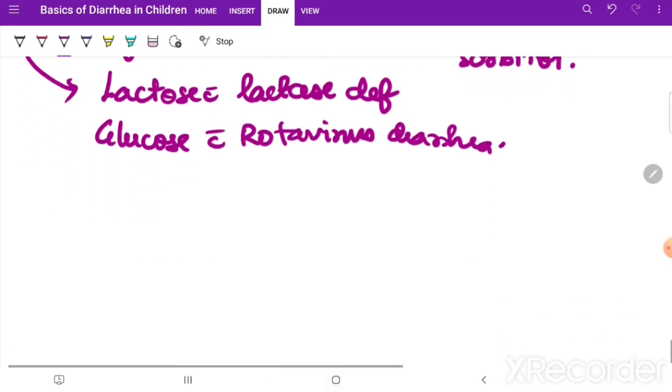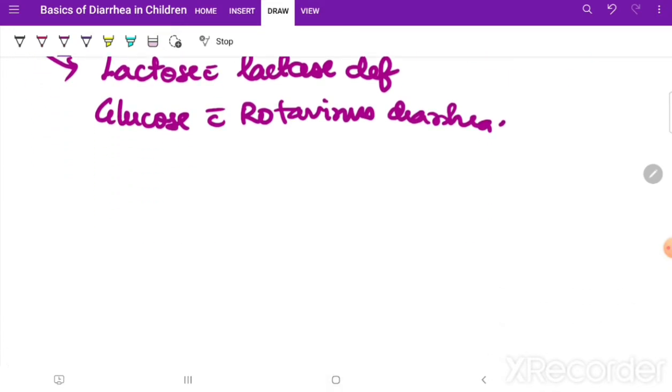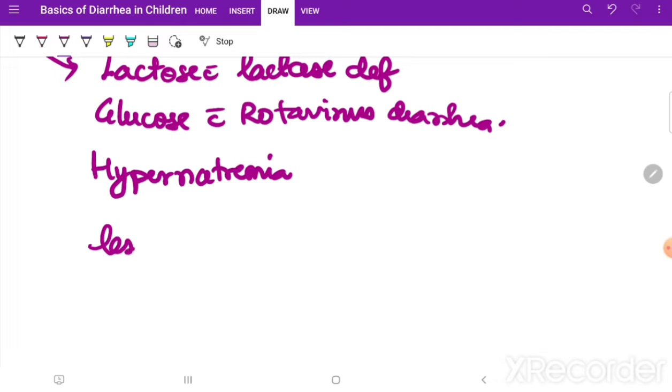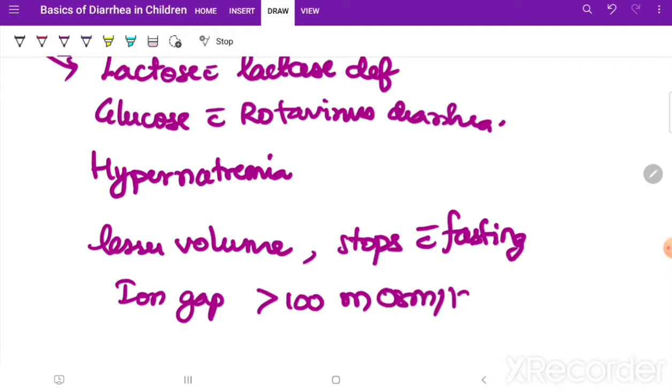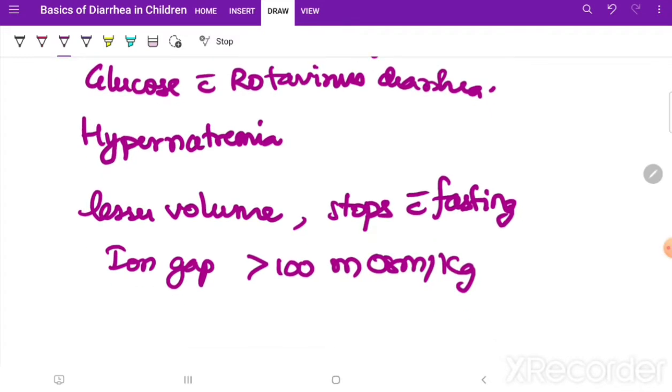In these cases, if there is an osmotic diarrhea, it will take in all the water, so we are going to get hypernatremia as a complication very commonly. What you need to know is that, compared to secretory diarrhea, this is lesser volume, and it stops with fasting. And the ion gap, how much will it be? It will be more than 100 milliosmoles per kg because of the high osmotic content of the stool.